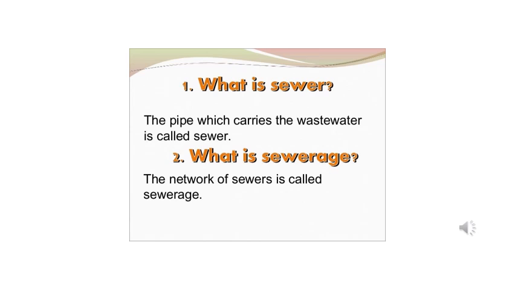So now that we understand about sewage, we should also know the difference between a sewer and sewage. Sewer is basically the pipe which carries wastewater, and sewage is a network of sewers which distributes it everywhere.